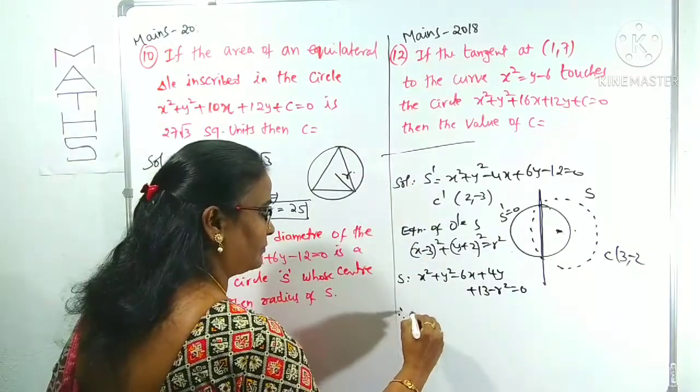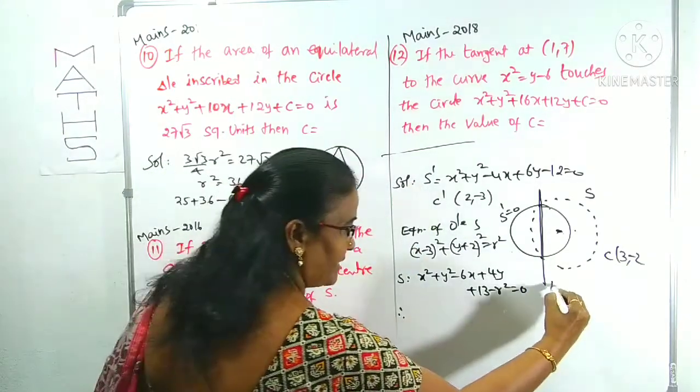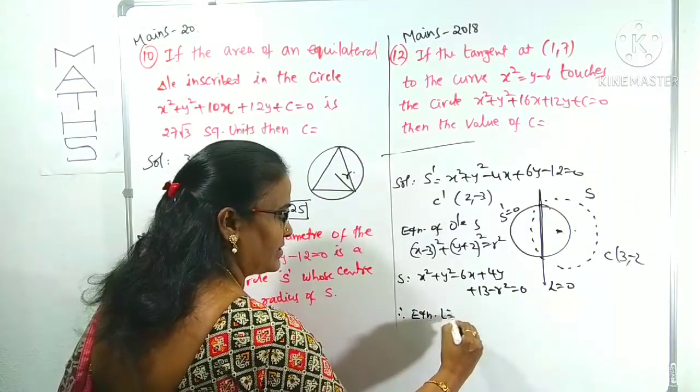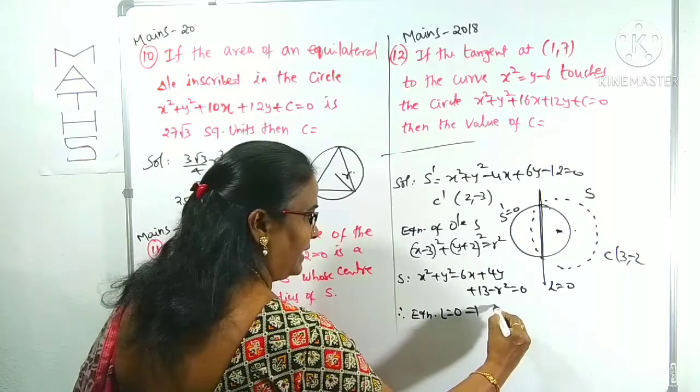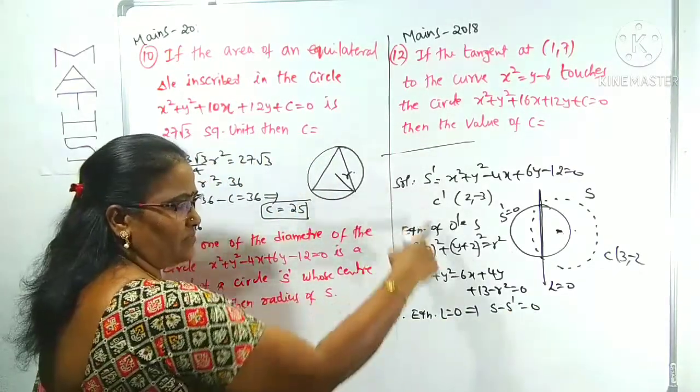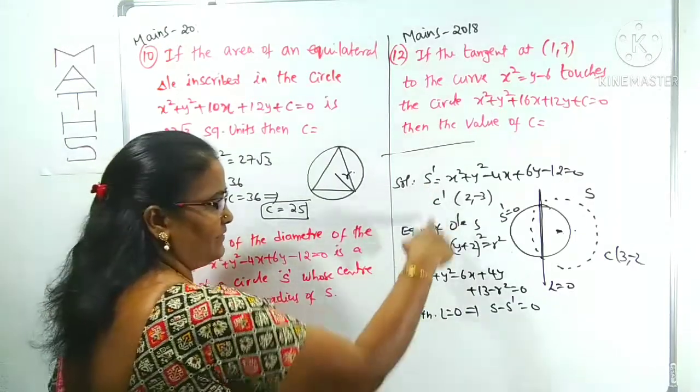Now the common chord, if you take it as L equals 0, the equation L equals 0 is simply S minus S dash equals 0. Maybe S dash minus S also you can take. What is the difference of these two?